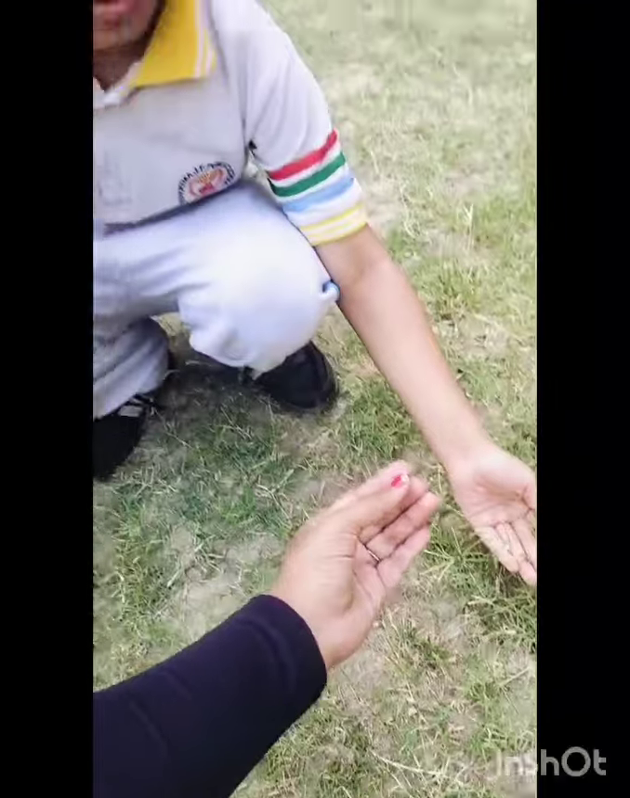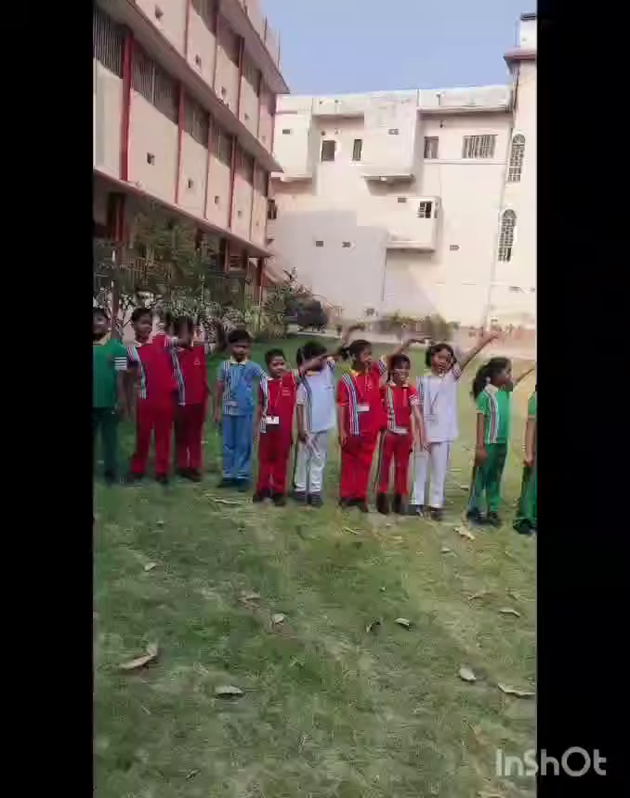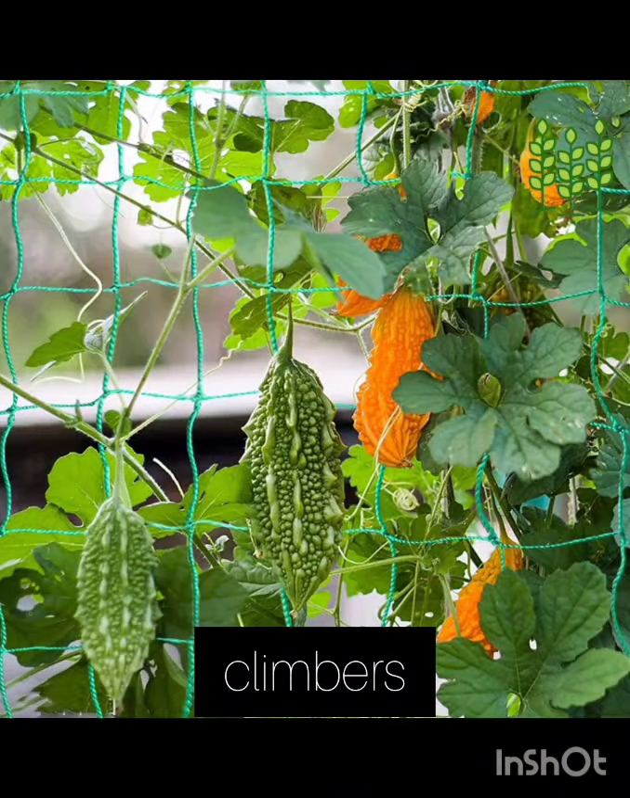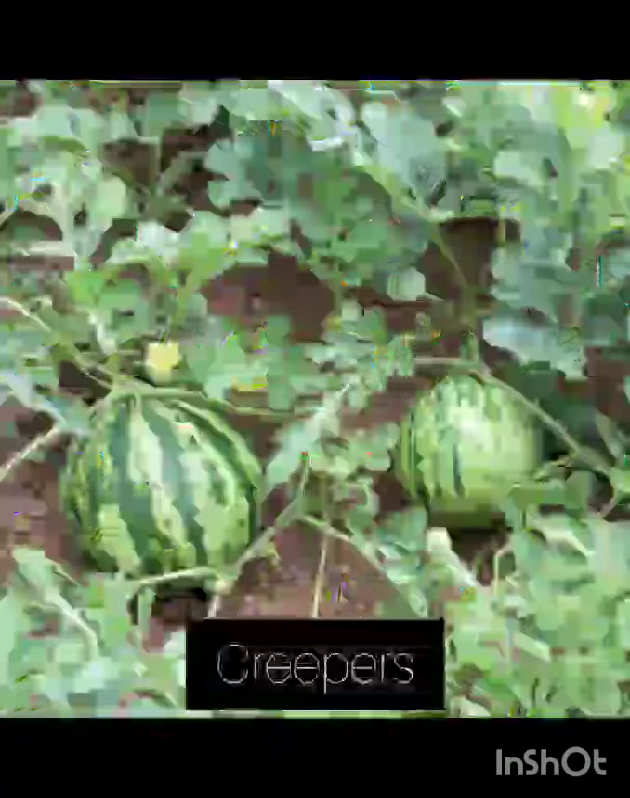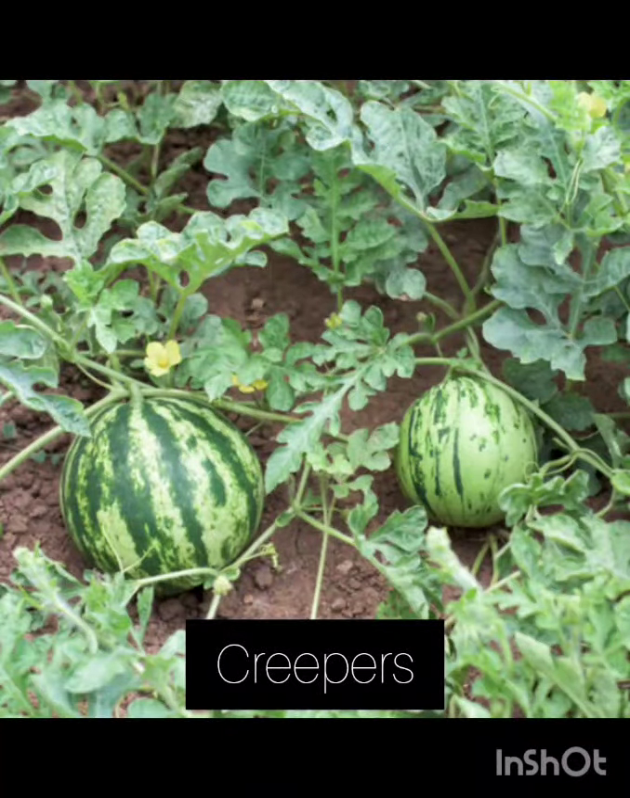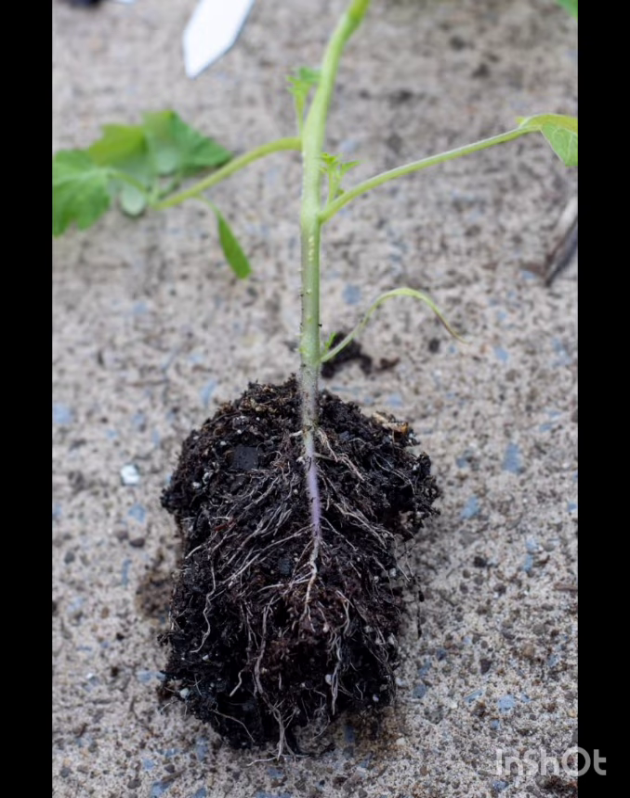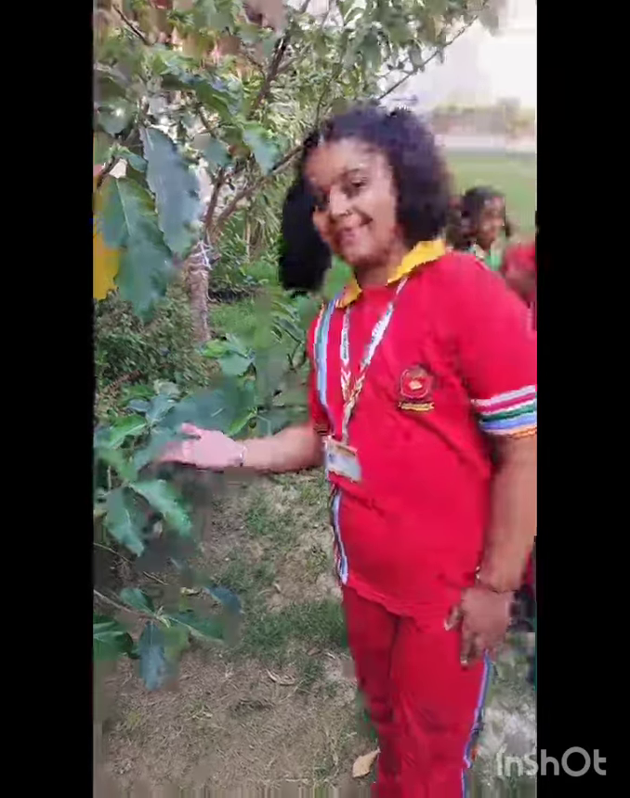Some plants stay bushy and short and their stems stay pretty thin. Some plants are very small, like grass and herbs you see.